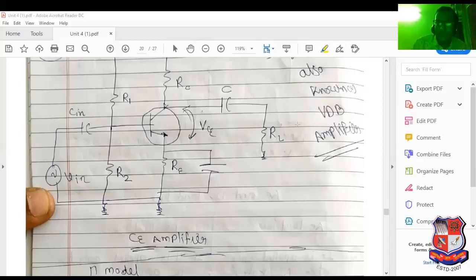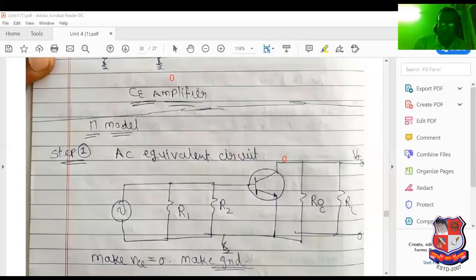RC can be converted into RL due to 0 voltage. Again, due to 0 volt here and here, RC can be considered as parallel with RL.